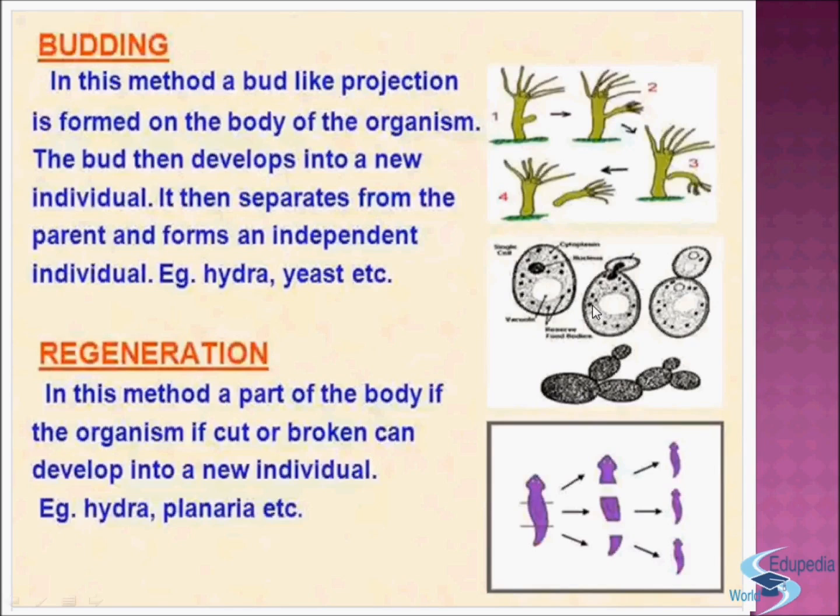Now the other form of asexual reproduction is regeneration. In this method, if a part of the body of the organism is cut or broken, it can develop into a new individual. Examples: hydra, planaria, etc. Here you can see the part of the body. If it is cut, you can see these three parts can all develop into a new individual.